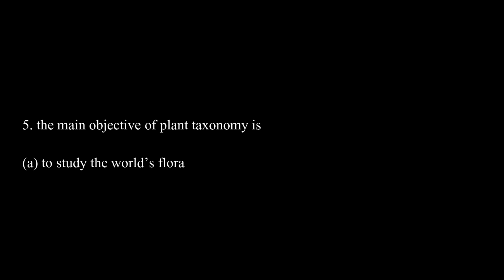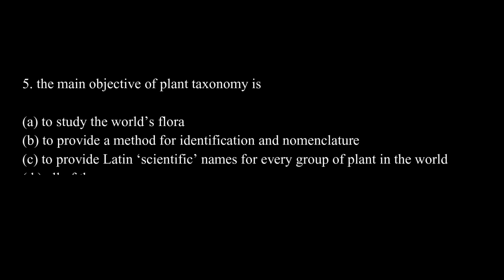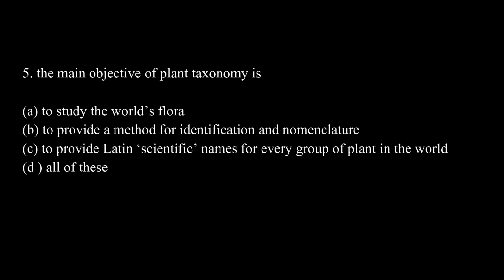The main objective of plant taxonomy is: Option A, to study the world's flora. Option B, to provide a method for identification and nomenclature. Option C, to provide Latin scientific names for every group of plants in the world. Option D, all of these. The correct answer is option D, which is all of these.